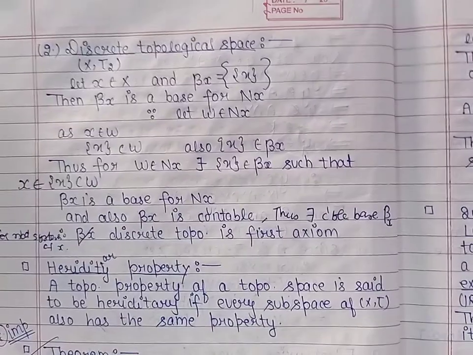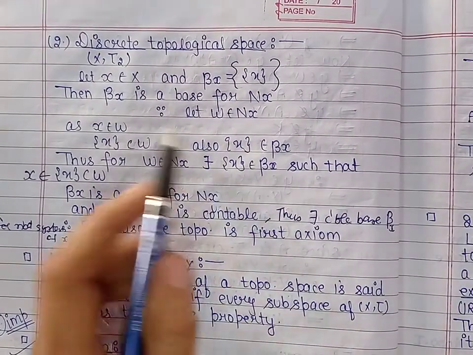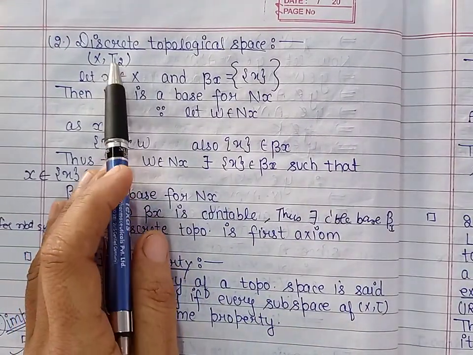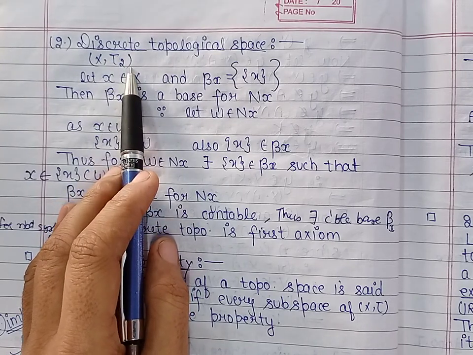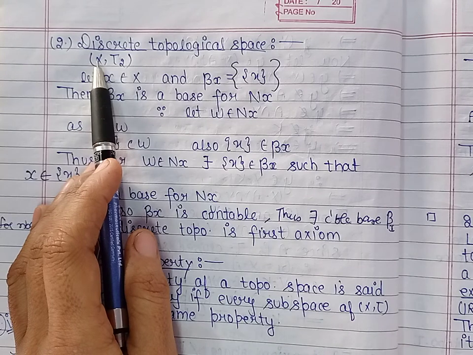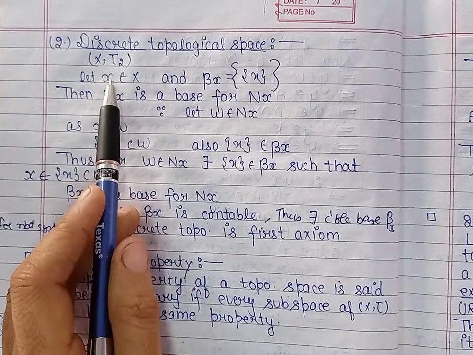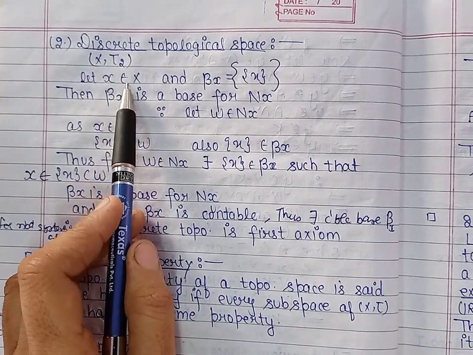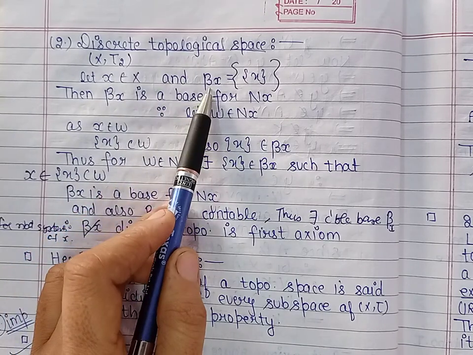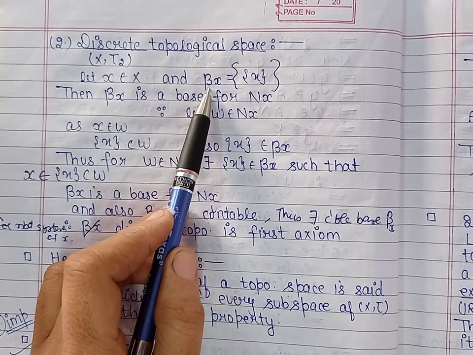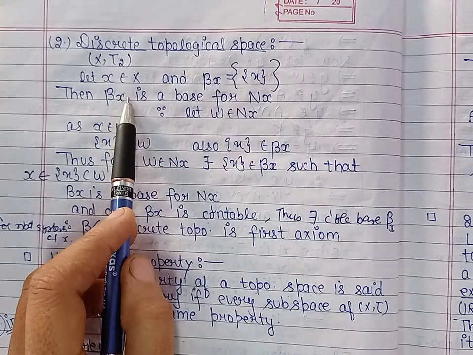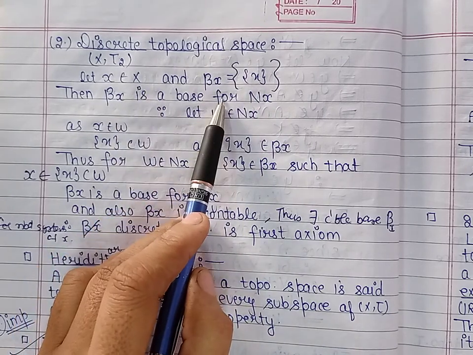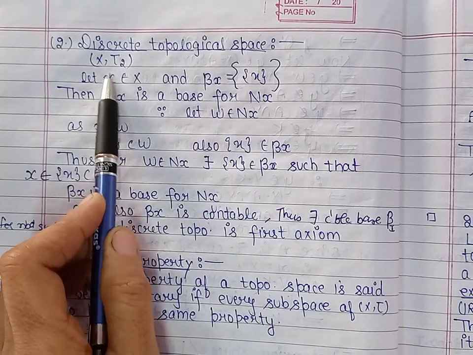Now let us see another example, which is discrete topological space. Discrete topology is denoted by tau2, which is a collection of all the subsets of X. Now let us take an element x belonging to X, and beta x is the collection of all the singletons. Then this beta x is a base for the neighborhood system of this element x.